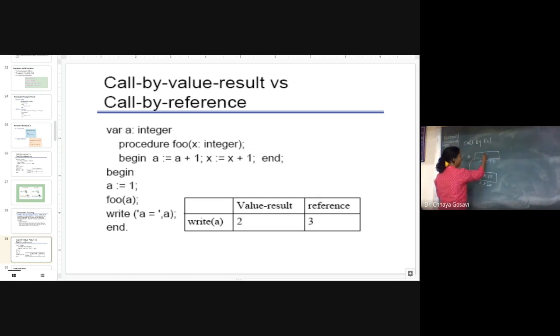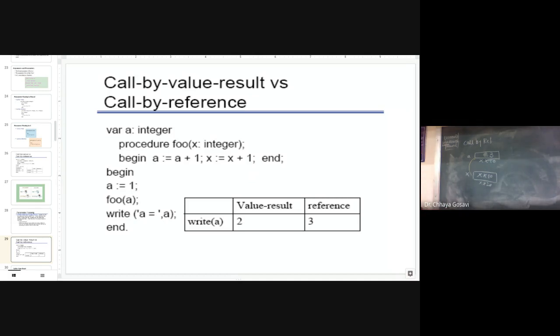From 1 it will get incremented to 2. Now you are incrementing X. X is again nothing but a pointer. So read this line as star X is equal to star X plus 1. It will increment the value at this location. So this value will be 3. So the output for call by reference will be 3, because A and X are pointing to the same memory location. Is it clear? Call by reference.